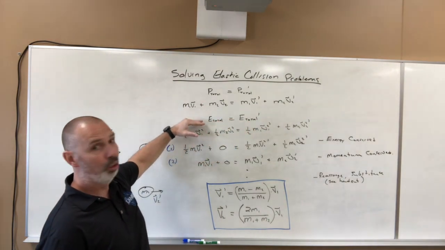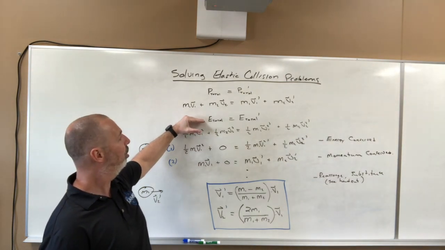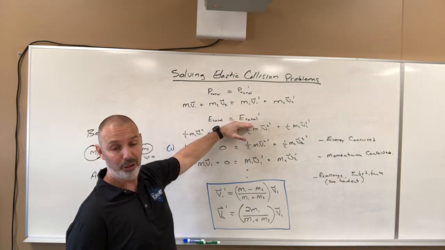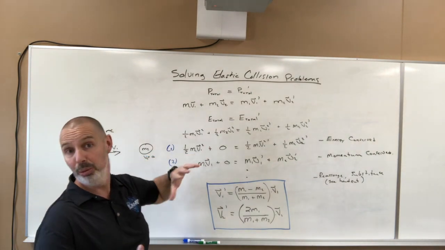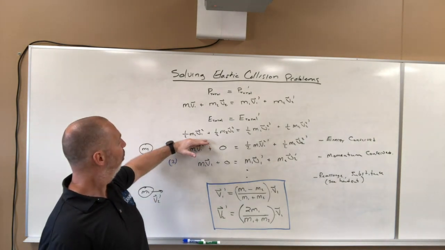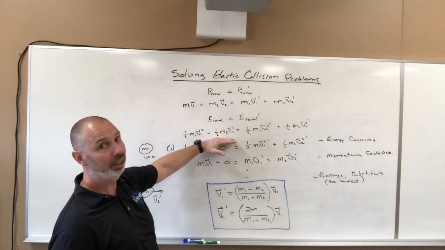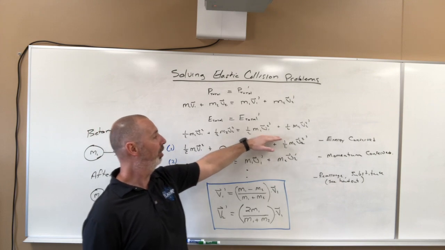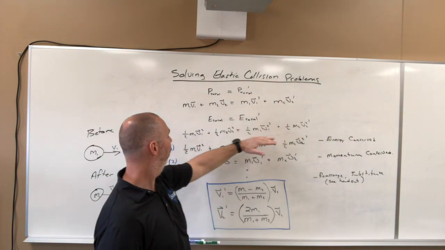Okay. We also know from the work we've just been doing that energy is conserved as well. So the E total before has to equal E total prime, which is the after energy. That's why I put in my kinetic energy formulas now, because they're moving objects. We're going to have 1/2 m1 v1 squared, 1/2 m2 v2 squared, again object 1, object 2, and then the same thing on the other side with the primes for after the collision.